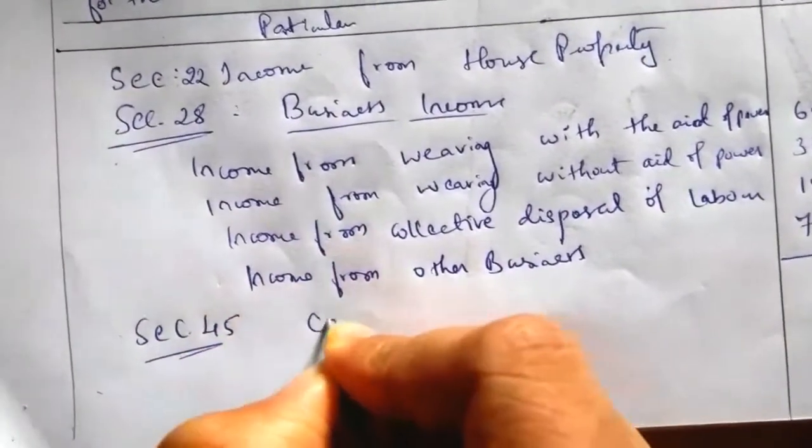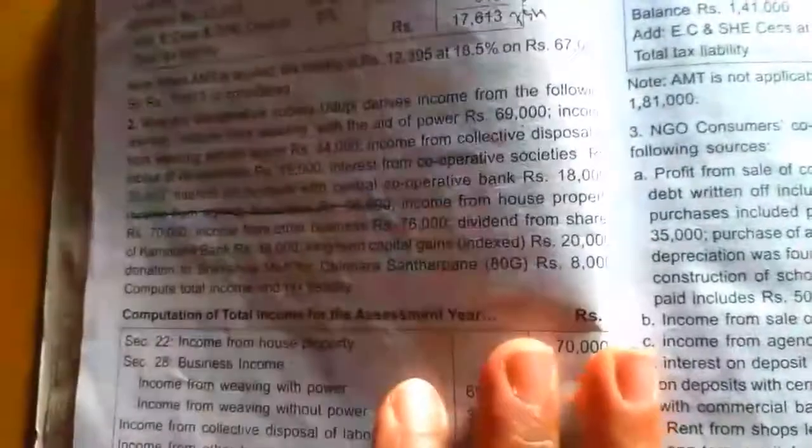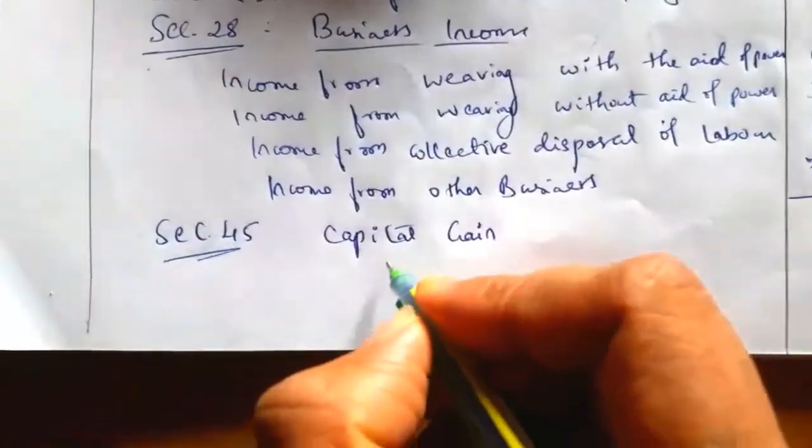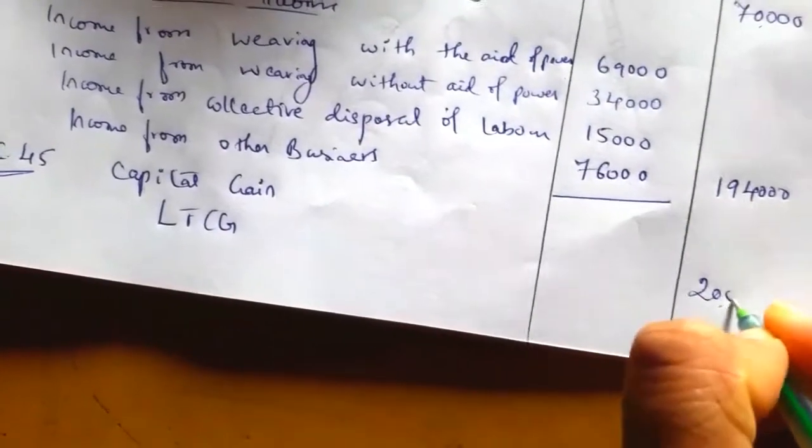Next, section 45, capital gain. Under the head capital gain we have long term capital gain indexed rupees 20,000. Next head is section 56, income from other source.